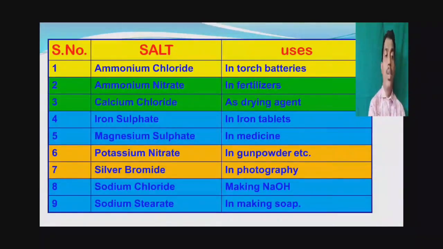Potassium nitrate is used in gunpowder, used in explosives. Silver bromide is used in photography. Sodium chloride is used in making NaOH, sodium hydroxide. Sodium chloride is nothing but our common salt, which is used as food. Sodium stearate is used in making soap. These are the uses of some salts.